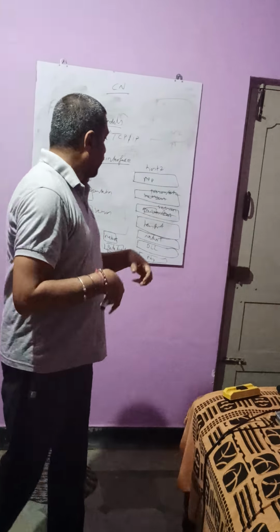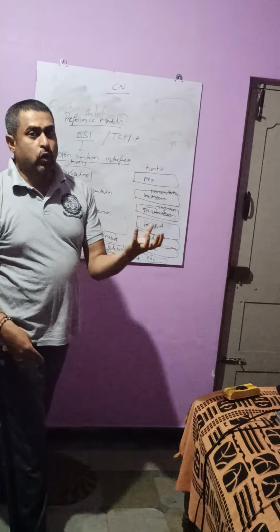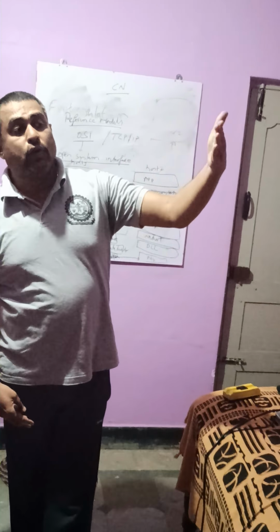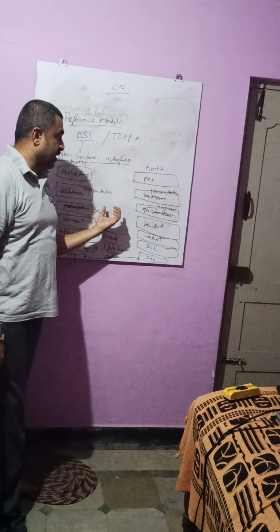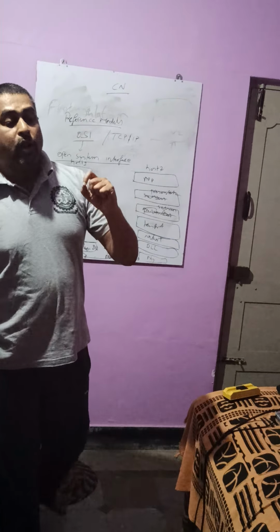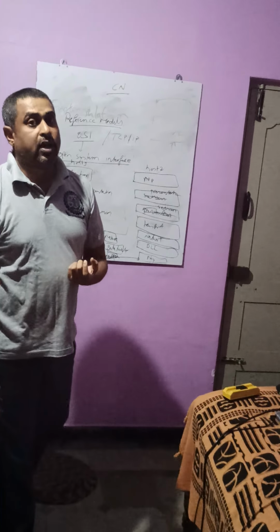Correct? No? So for that, whatever network coding there will be, that network coding must be converted to the presentation of your operating system. You are using a browser. So for that, this presentation layer is very much important. That means the network codec will be converted to your presentation, or your user presentation. So the sixth layer, the presentation layer, will do this particular work.